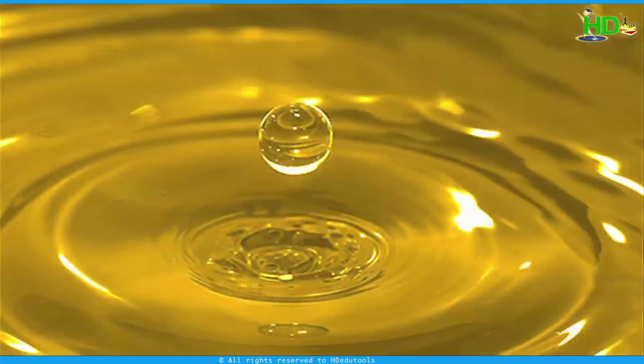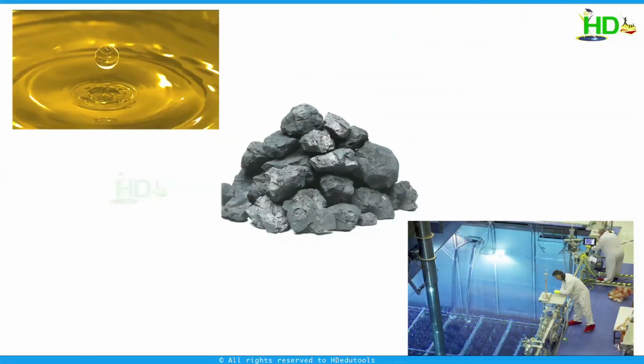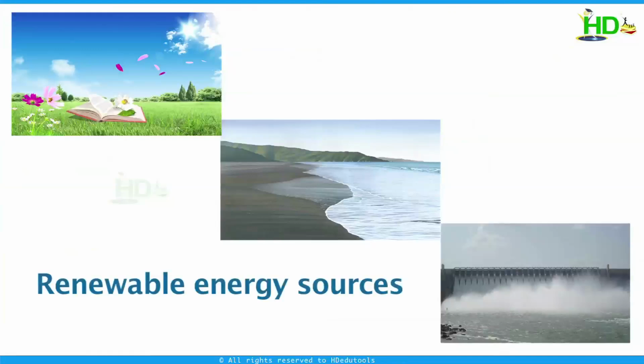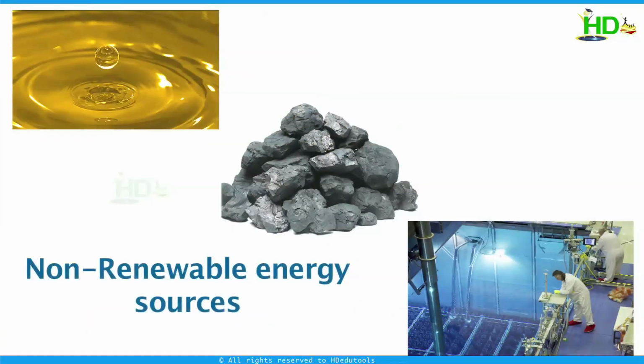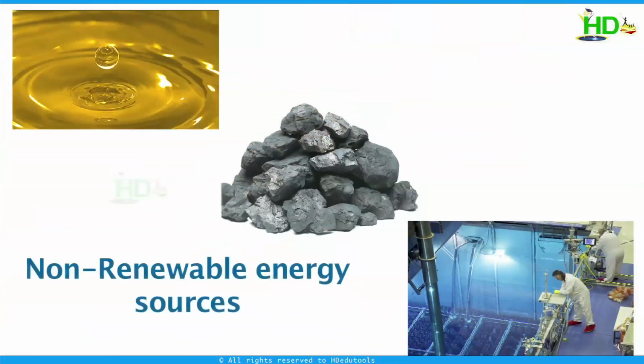But in the case of petrol, coal, nuclear fuels, if you go on using these sources, the amount will decrease. The first kind of sources are called renewable energy sources, and these are non-renewable energy sources. These non-renewable energy sources we get from mines. If you go on using these sources, at some time we won't get any further energy source. Therefore, using renewable energy sources is preferable compared to using non-renewable energy sources.